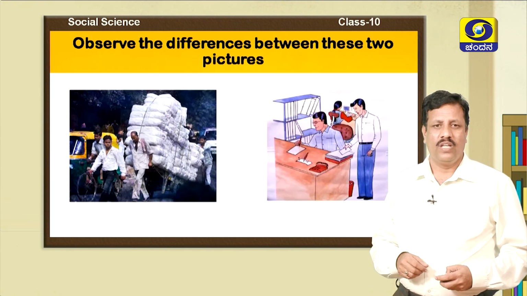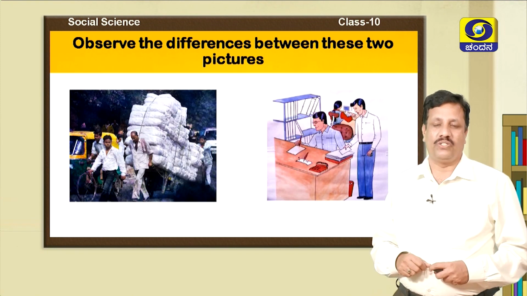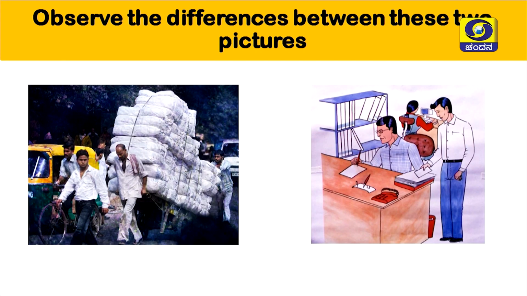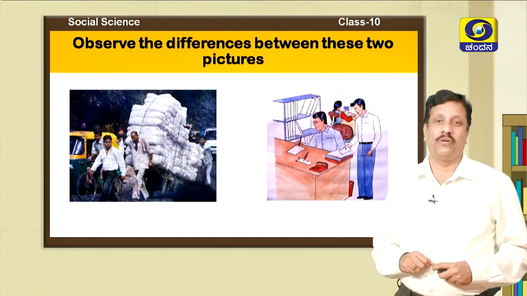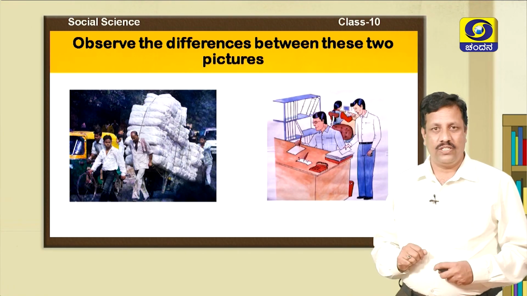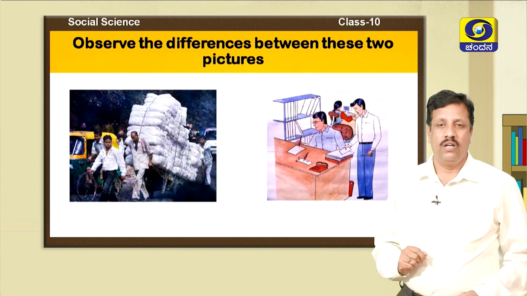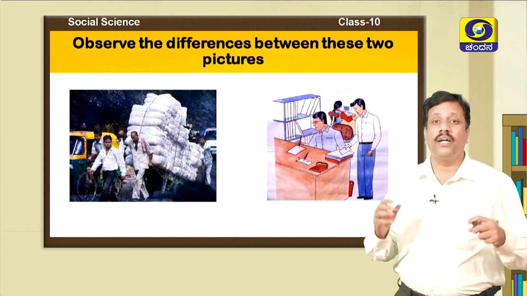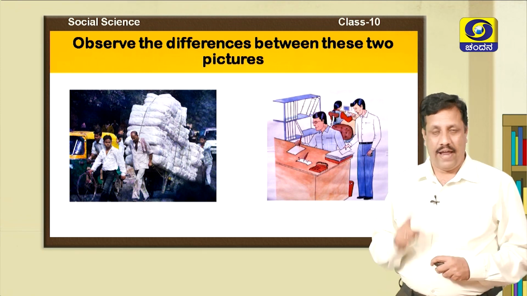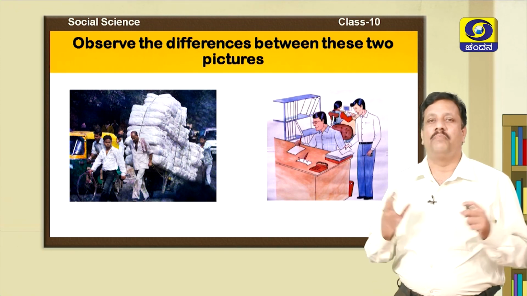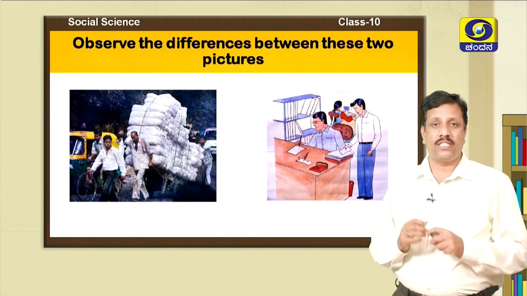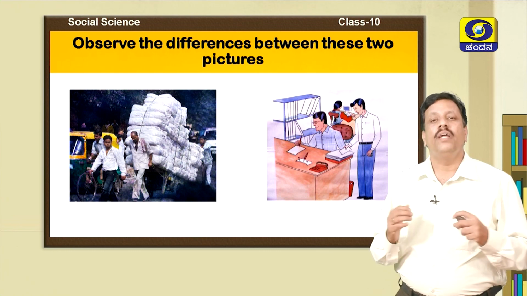Okay, children, let us see one more pair of images. Again, you try to find the differences between these two images. What do you find here? Yes, very good, children. In the first image, you see a person who is working under the scorching sun, the burning sun. Whereas, in the second picture, a person is working in an office. So, the facilities both are enjoying are totally different.